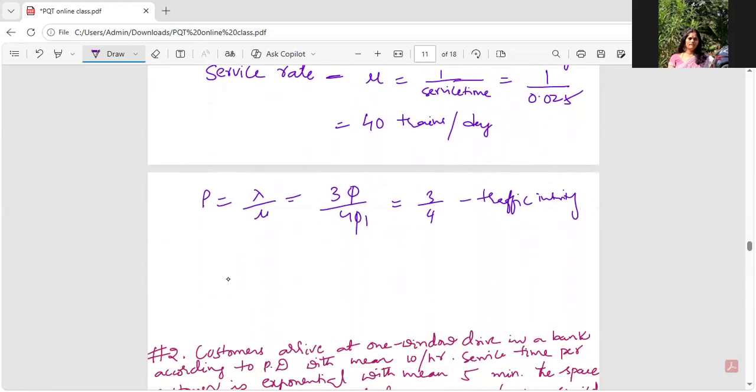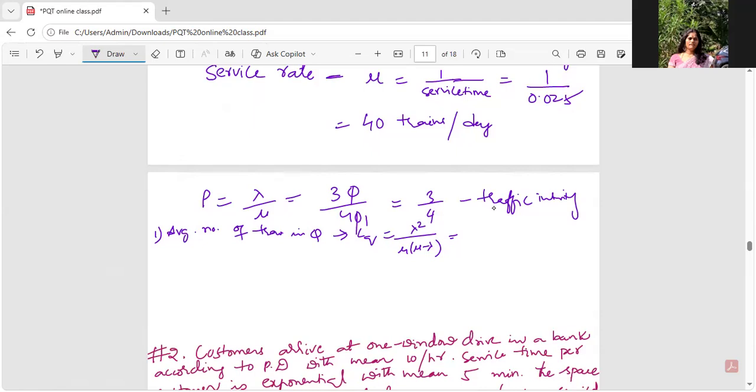Coming to the first one, average number of trains in the queue. It is nothing but LQ, guys. LQ formula, you remember, right? Lambda square by mu into mu minus lambda. Substitute the values, or you can transform it to rho as well, guys.